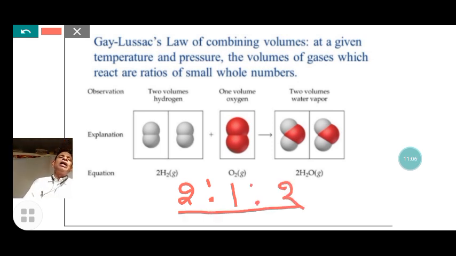The volumes of the combining gases and the product are all simple. Here is the hydrogen, here the oxygen, and here the gaseous water that forms in the chemical reaction. The condition is that temperature and pressure are constant. Then the volumes of gases which react are in a ratio of small whole numbers.